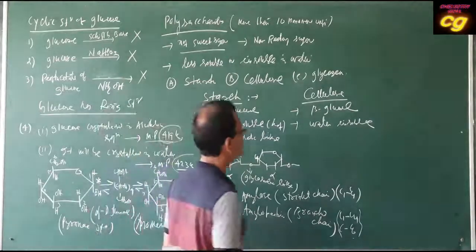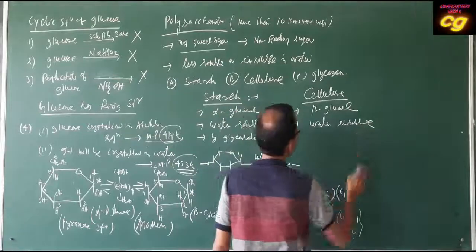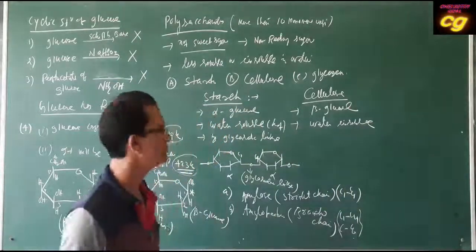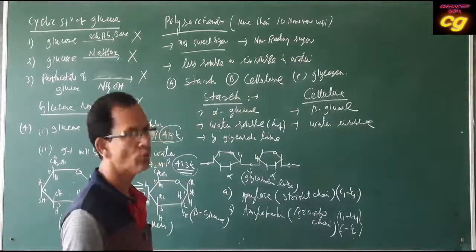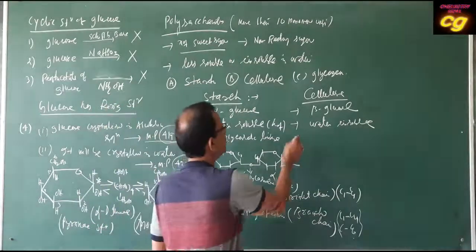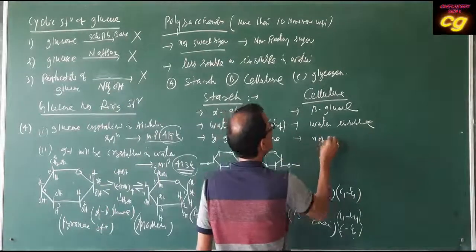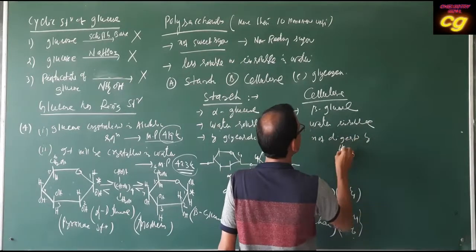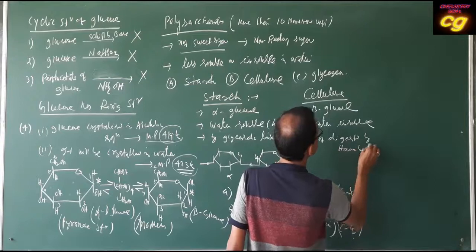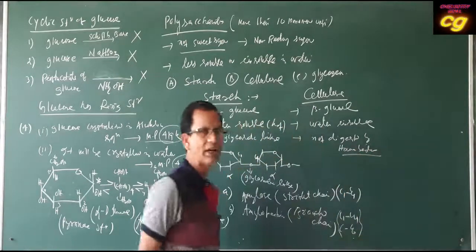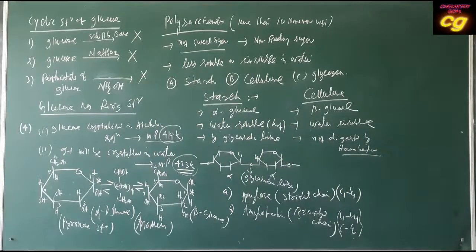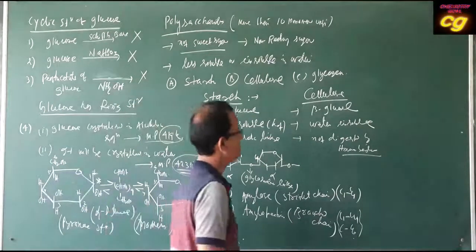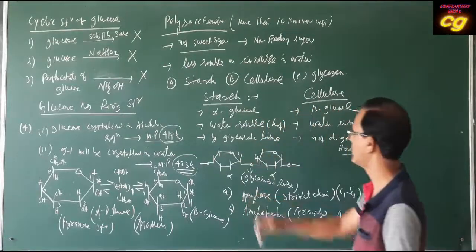It is not soluble in any water. Mainly it is in beta glucose form. Cellulose is not digested by human beings. We cannot digest which one? Cellulose. This is the main difference between cellulose and starch.